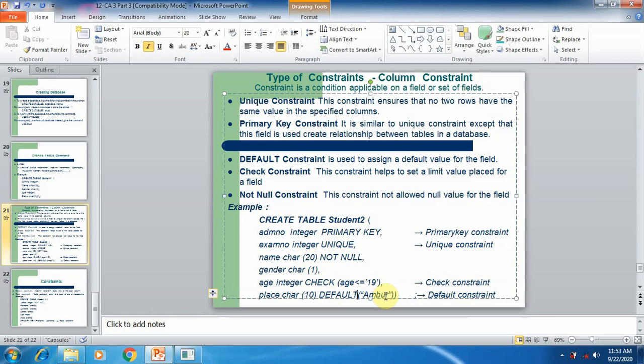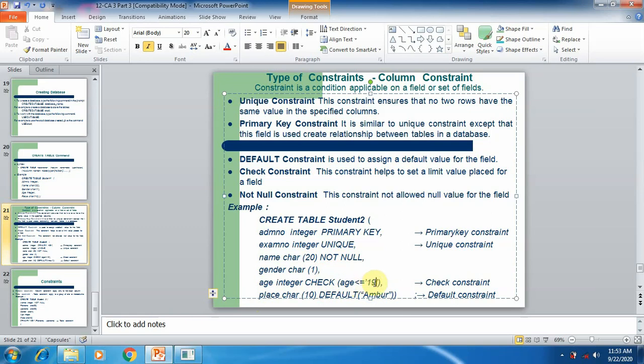Next constraint is check constraint. This constraint helps to set a limit value placed for the field. For example, here you can see check constraint is applicable to age where the condition is checked as age should not be greater than 20. So it means age should be less than or equal to 19.